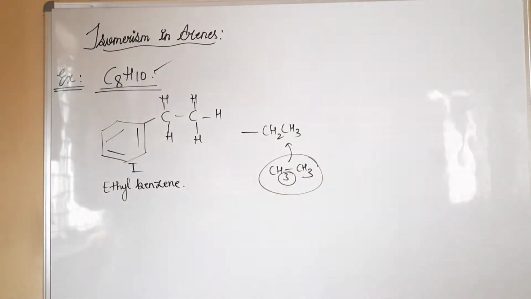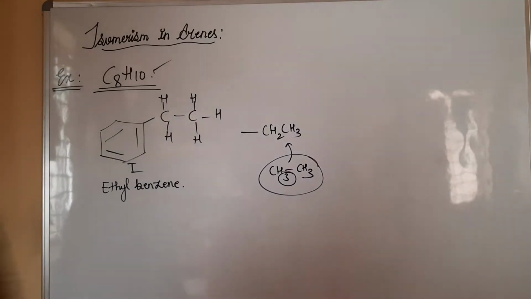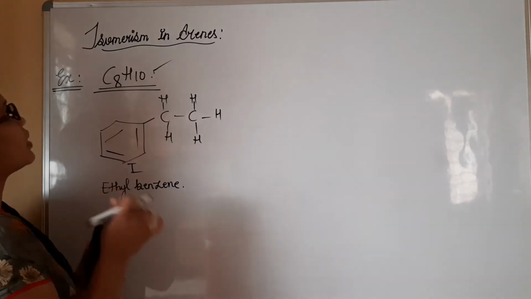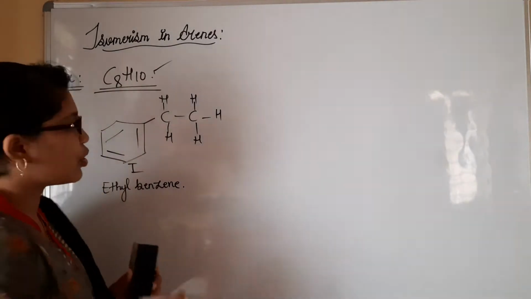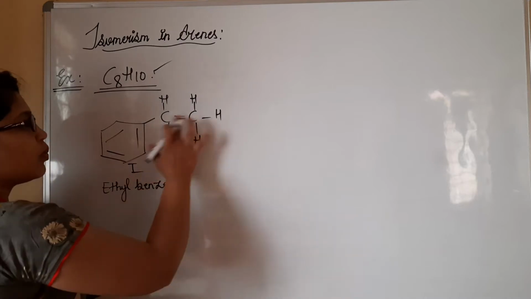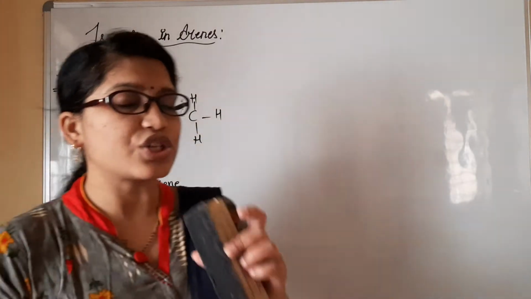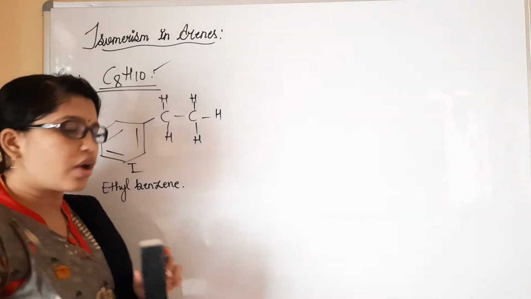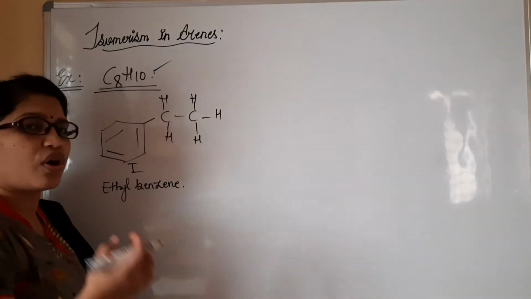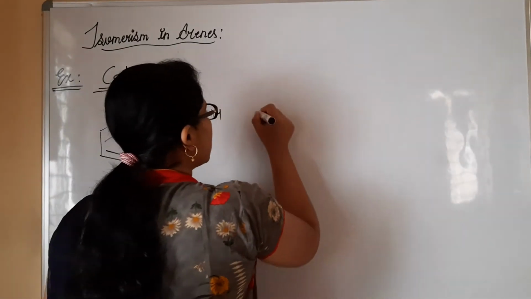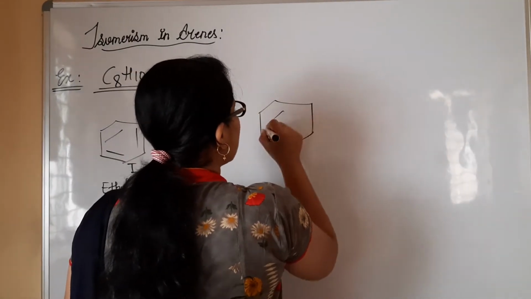Let me rub the other explanation I have given here. Now I must mention isomers of this structure. In ethyl benzene, both the carbon atoms are attached to the same position. If you change the positions of the carbon atoms, let us see the structure. This is benzene, right?